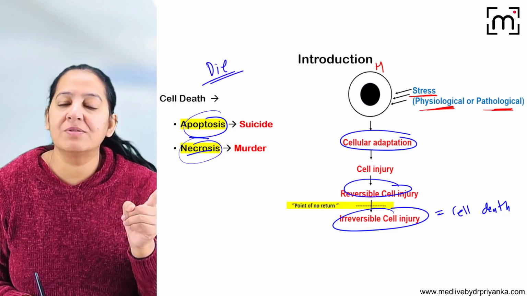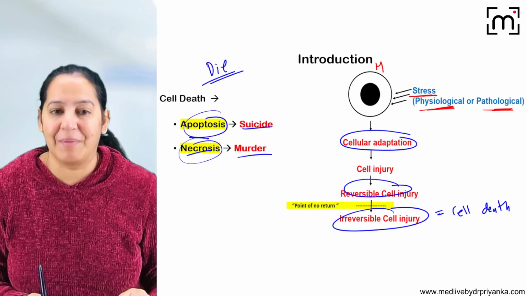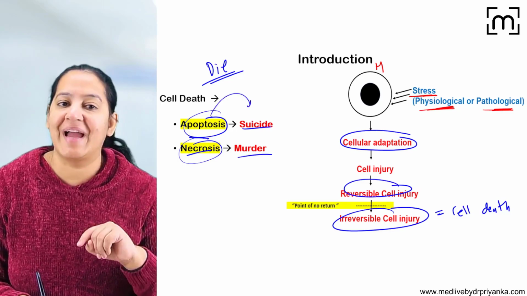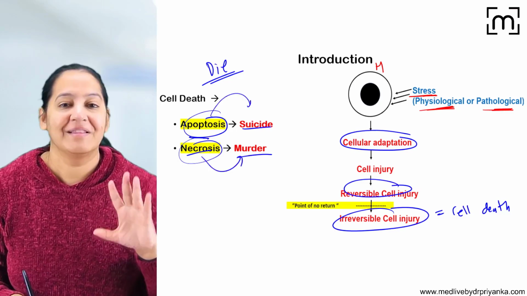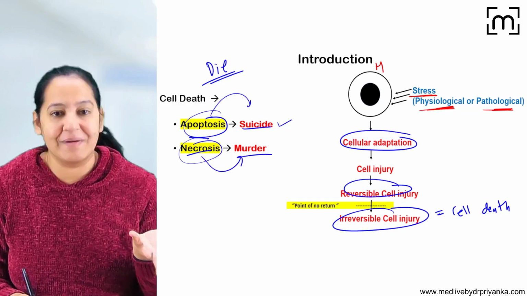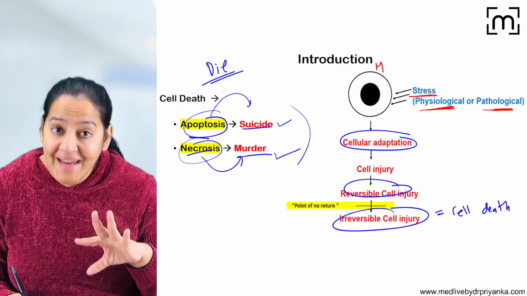But apoptosis is suicide and necrosis is murder. We can compare apoptosis with suicide, and necrosis with murder. The person is dying in suicide also, and the person is dying in murder also. But the mechanism is different.